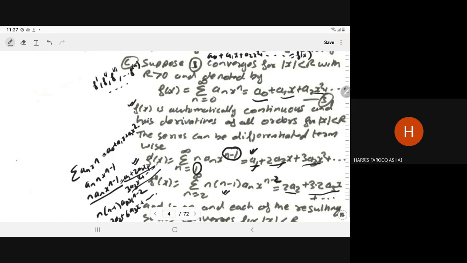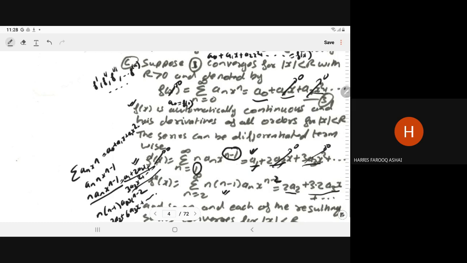Now in this series, if you take x tends to 0 or x is equal to 0, the whole term will become 0. This implies a naught is equal to f(0). If you take x is equal to 0, this term will become 0, this term will become 0.